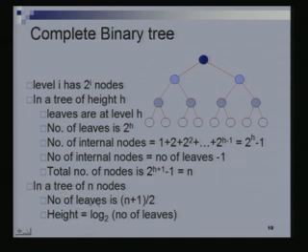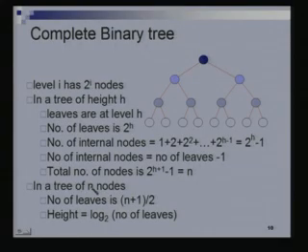Or let's go one step at a time. What's the number of leaves in this tree? So if this is n, the number of leaves was 2 to the h. So 2 to the h equals n plus 1 by 2, right? Just from this expression. So the number of leaves in a complete binary tree on n nodes is n plus 1 by 2. So if I have a complete binary tree on n nodes, roughly half the nodes are leaves, and the remaining half are internal nodes.